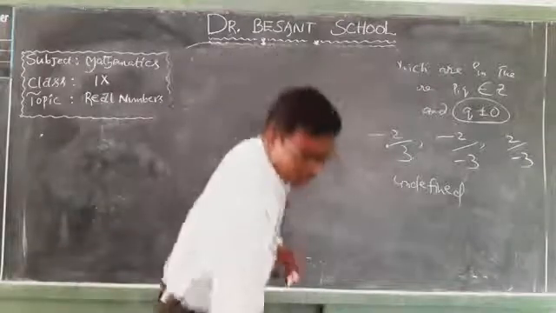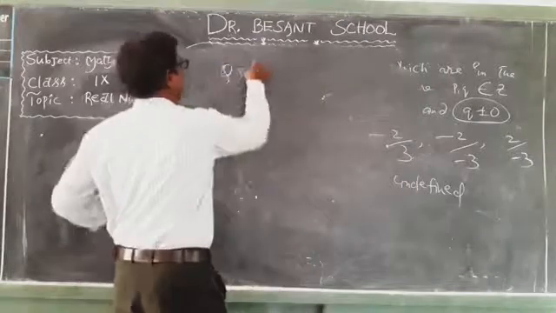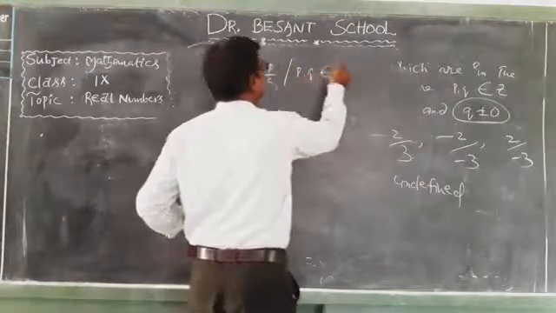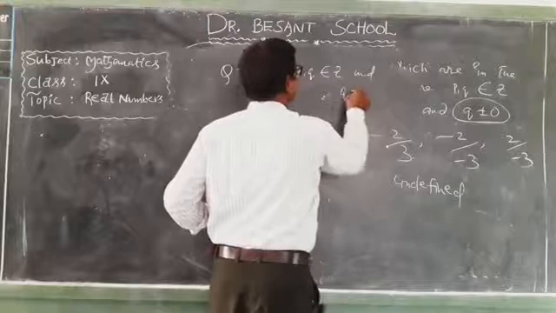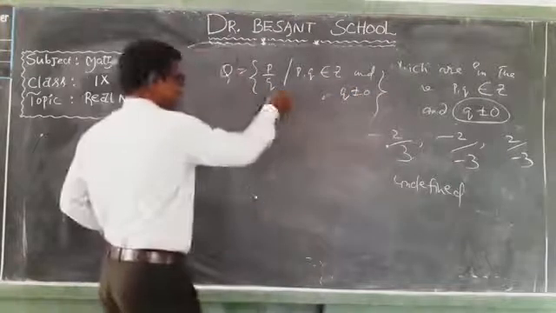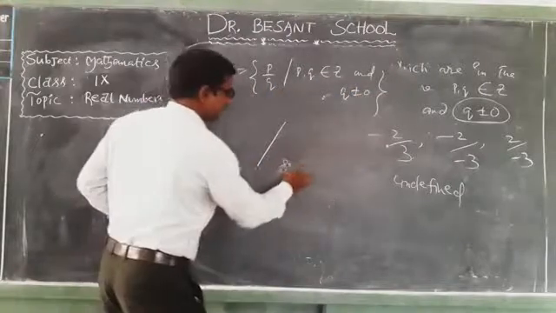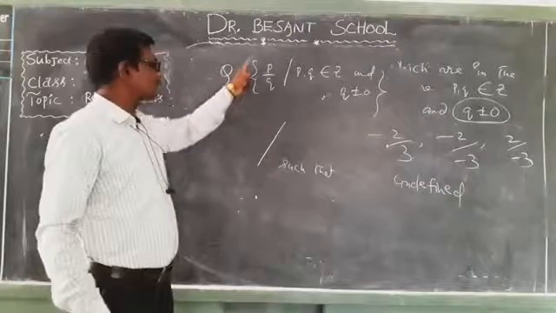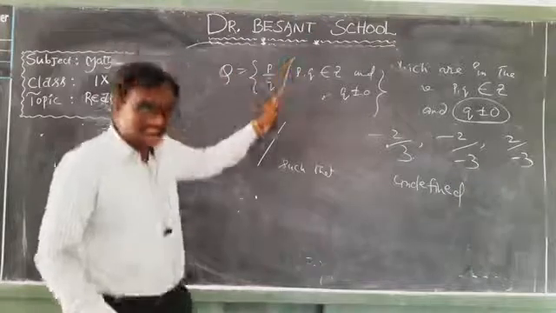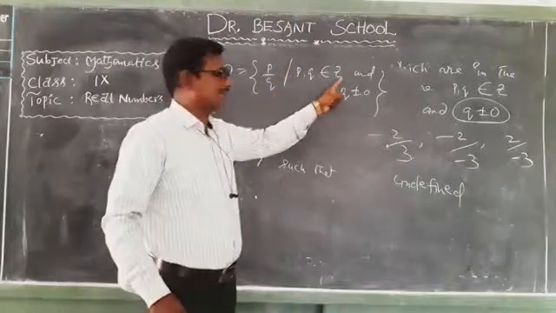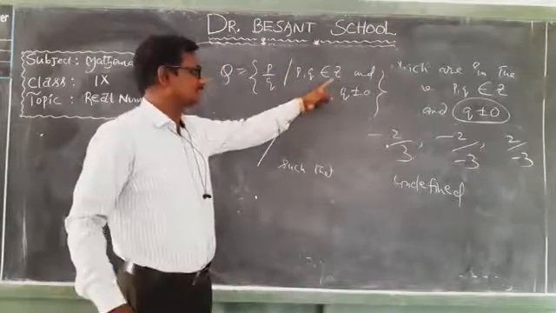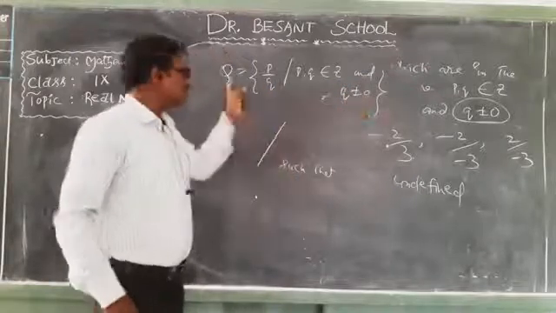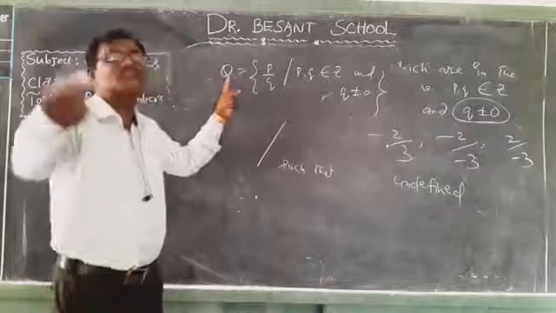We write Q is equal to the set of p by q such that p comma q belongs to Z and q not equal to 0. This is the symbol "such that". So p and q are integers and q is not equal to 0, so the denominator is not equal to 0. This is the representation of rational numbers, quotient numbers.